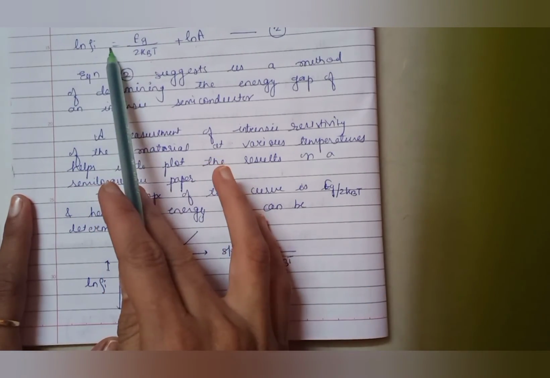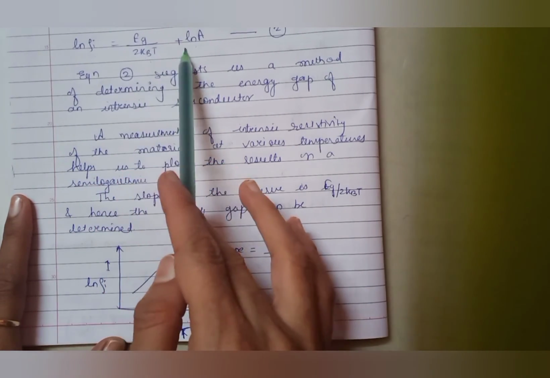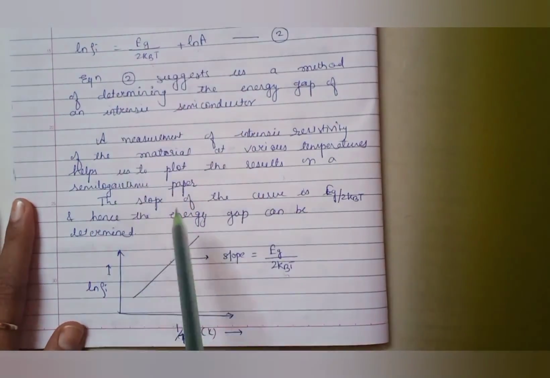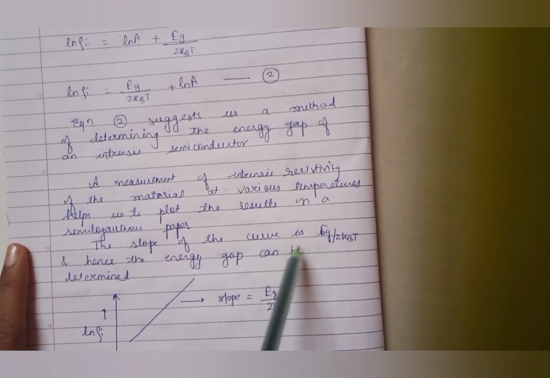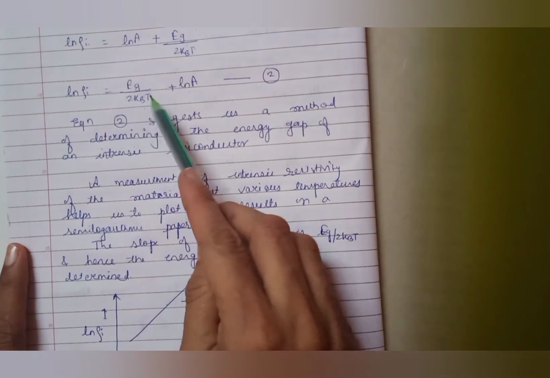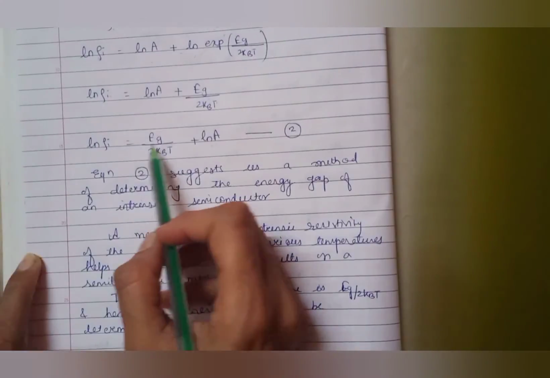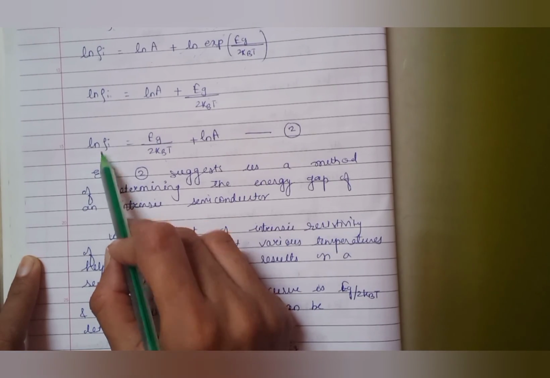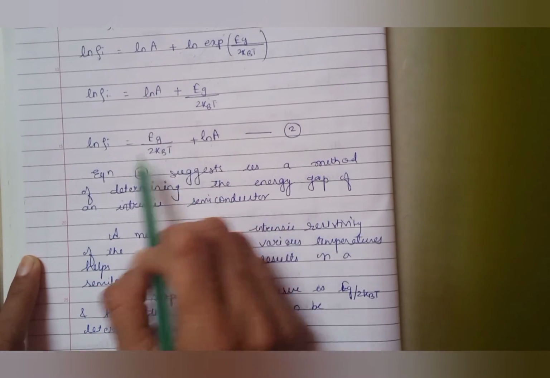So the slope of the curve is Eg upon 2 kBt, and hence the energy gap can be determined using this expression. It is a simple equation of a line, y is equal to mx plus c.